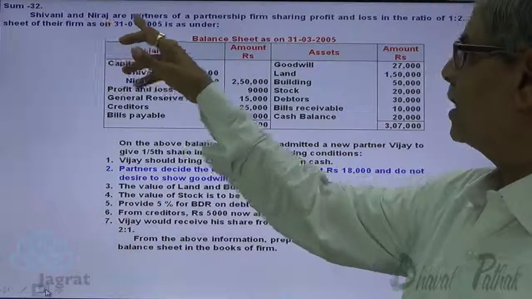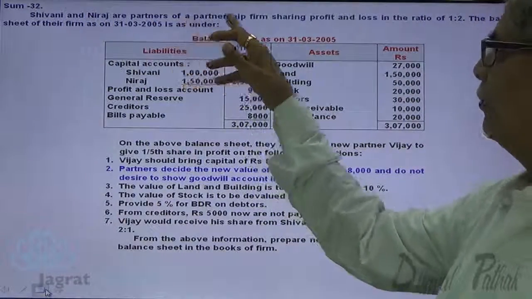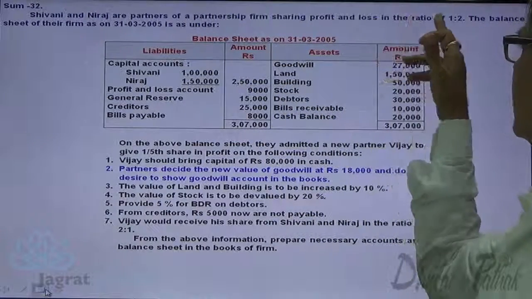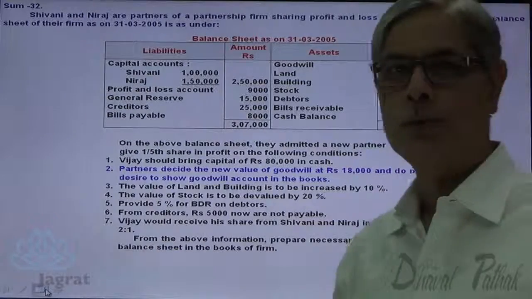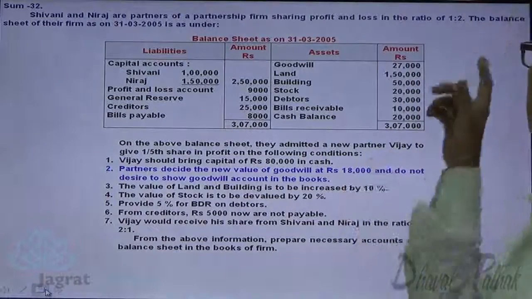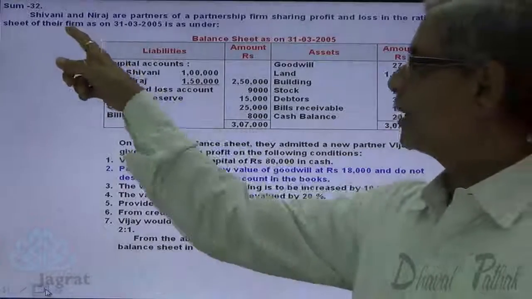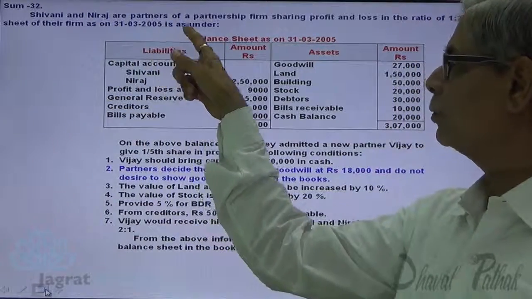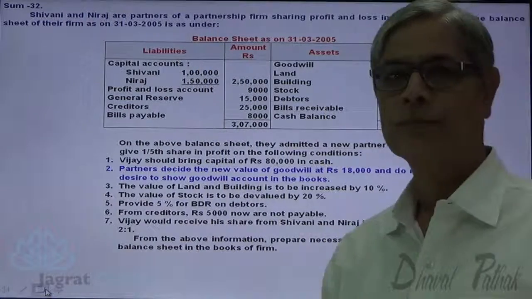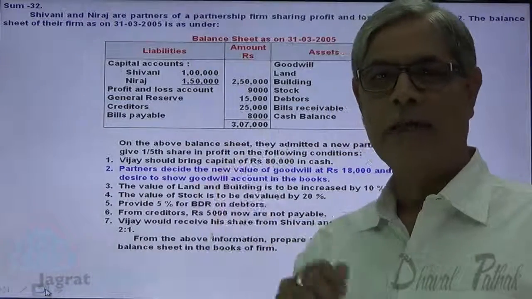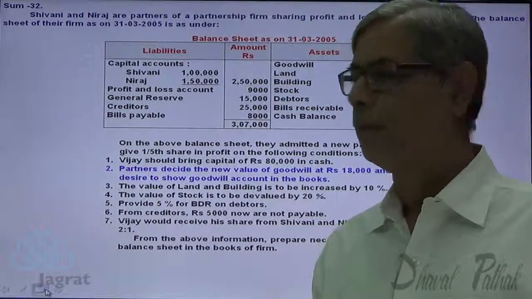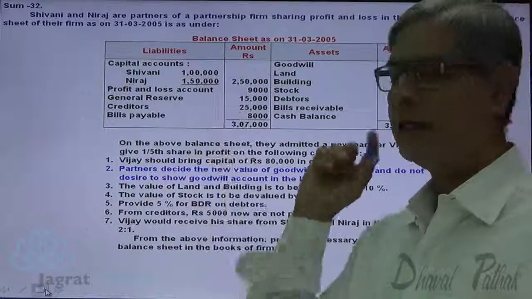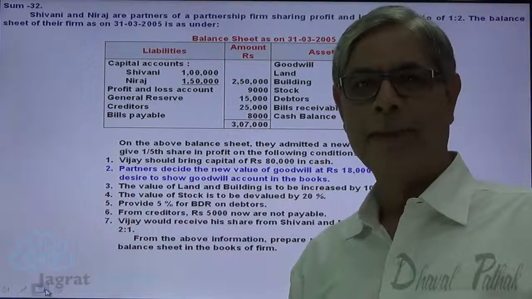Shivani and Neeraj are partners of a partnership firm sharing profits and losses in the ratio of 1:2. The balance sheet of their firm as on 31st of March 2005 is as under. On the liability side, you are given the capital of partners Shivani and Neeraj, and profit and loss account 9,000 credit balance,